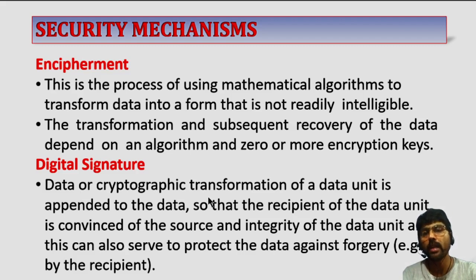A cryptographic transformation is done on the data to create that data unit, and it is added to the actual data and sent to the receiver. The receiver checks the cryptographic data unit. If any modification is done, it is known to the receiver by using this data unit code, which verifies whether the data is modified or not. That is the use of digital signature.